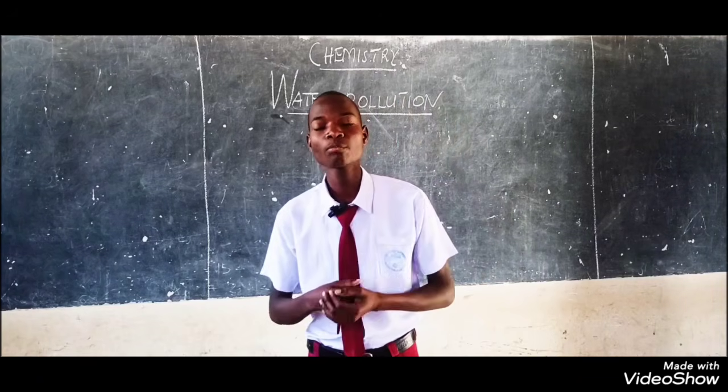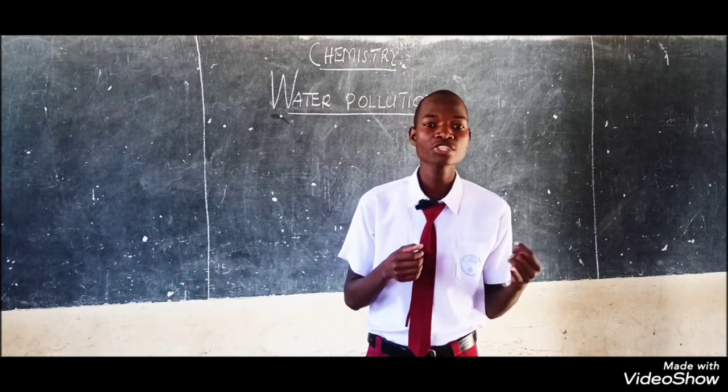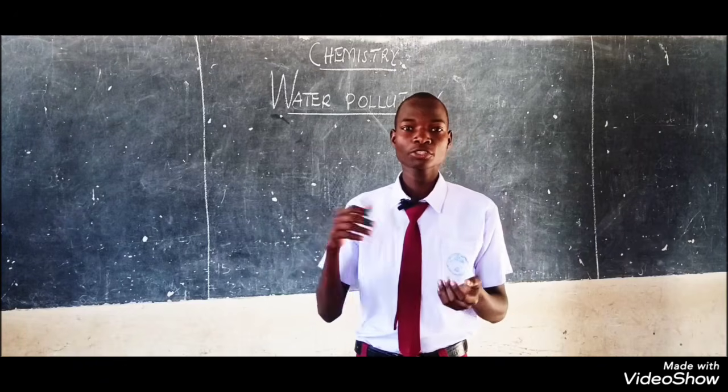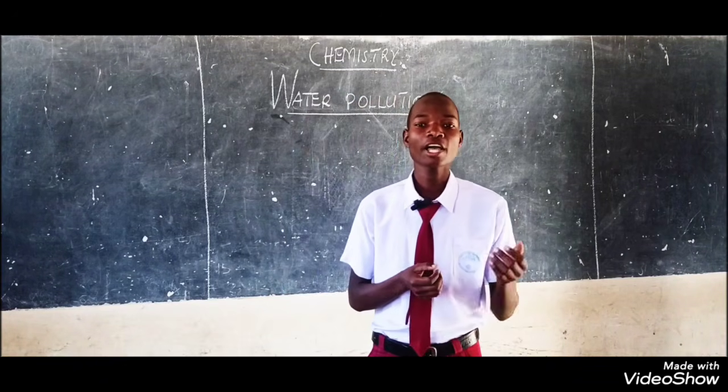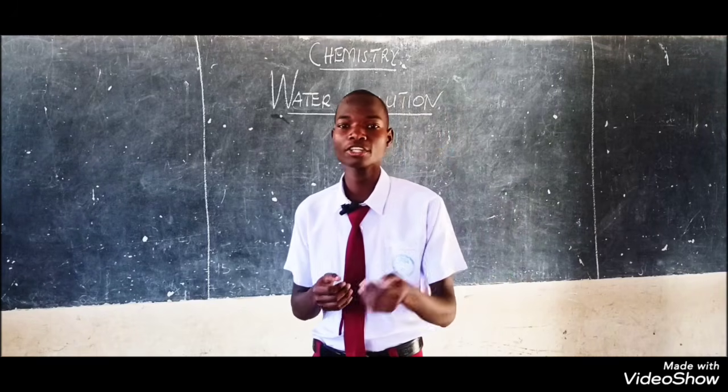This results in biological oxygen demand in the rivers, because oxygen is prevented from entering into the water bodies, hence causing the death of aquatic organisms.